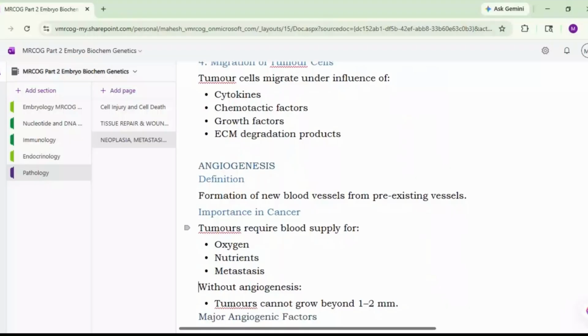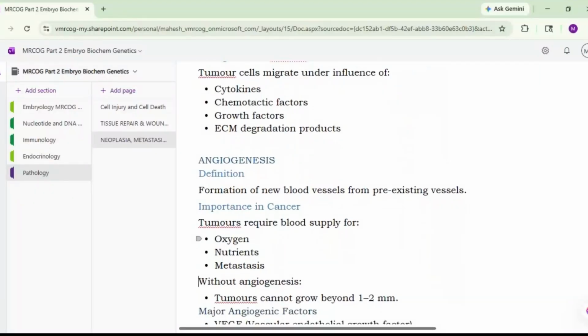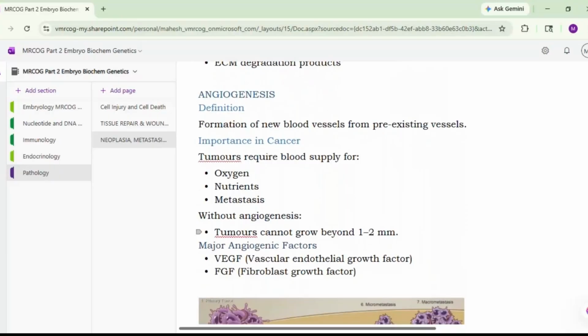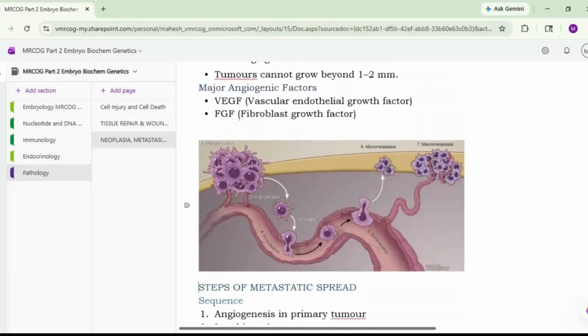Next important step is angiogenesis. So formation of the new blood vessels from the pre-existing vessels. Importance in the cancer is that tumor requires the blood supply for oxygen, nutrients, metastasis. Without angiogenesis, tumor cannot grow beyond 1 to 2 millimeters. So this is very important, angiogenesis, for the tumor to grow. And the factors which are responsible are the VEGF, that is vascular endothelial growth factor, and FGF, that is fibroblast growth factor. This also we have seen.